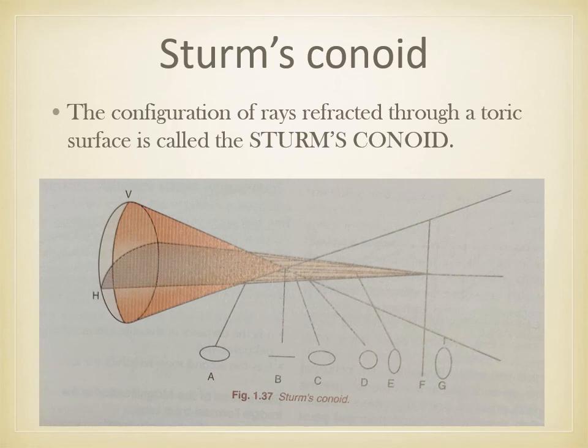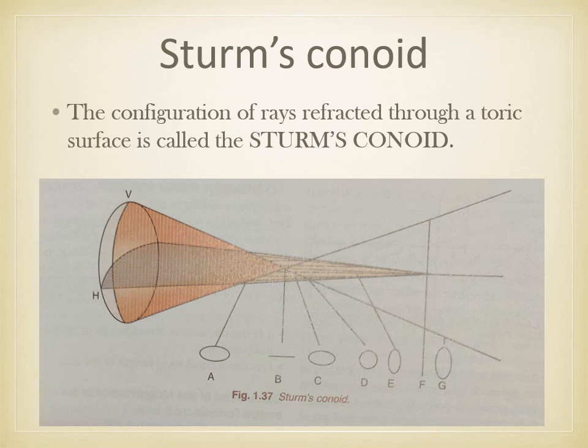Then at point C you can see the same as A, where again after convergence the vertical rays are diverging and horizontal rays are still converging. Then coming to point D, where we can see a perfect circle, because here the horizontal rays' convergence and vertical rays' divergence are of the same size. So you can see the perfect circle.